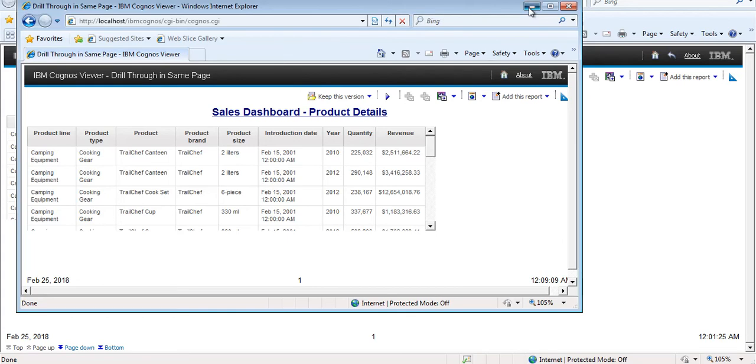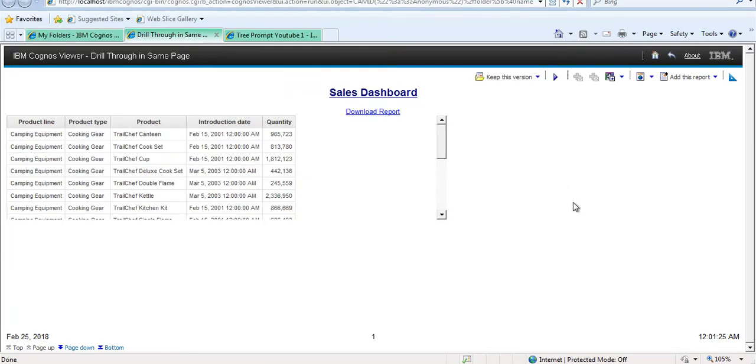Now coming to drill down. Drill down means navigate from higher granularity to lower granularity. If we talk about time dimension, then here is the highest granularity. Then we can drill down to quarter, month and date. So date is the lowest granularity of the time dimension.